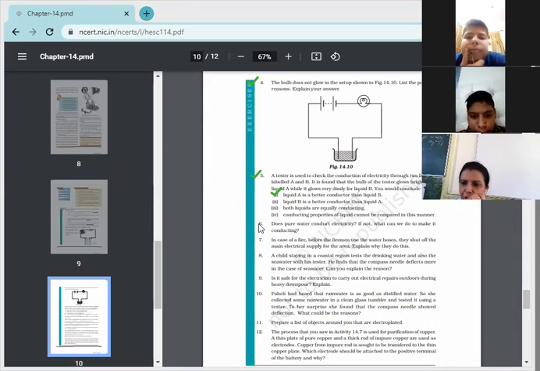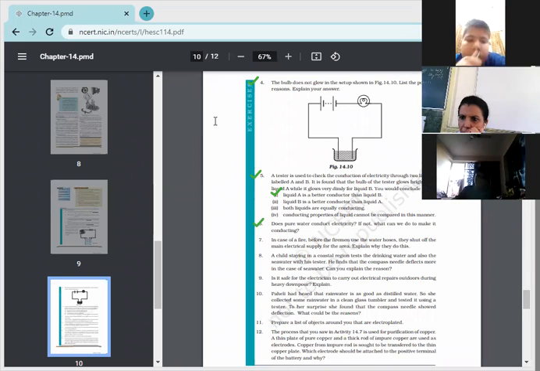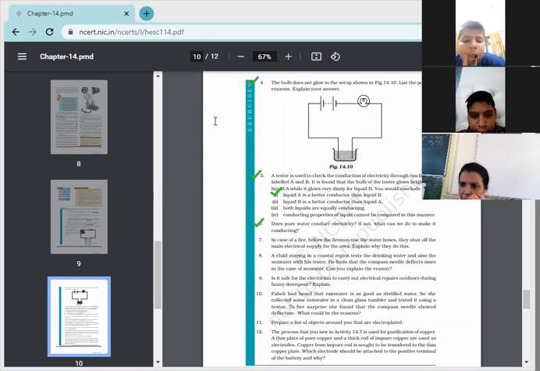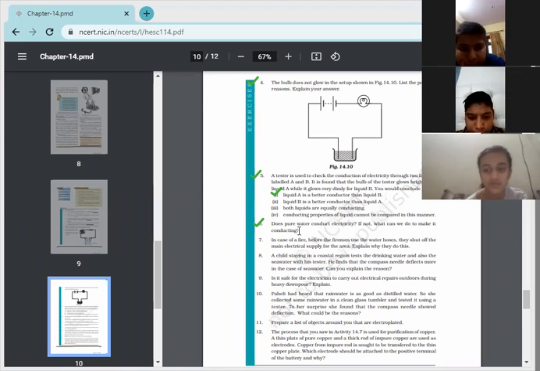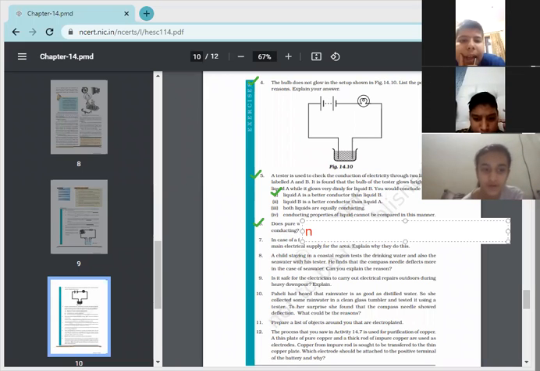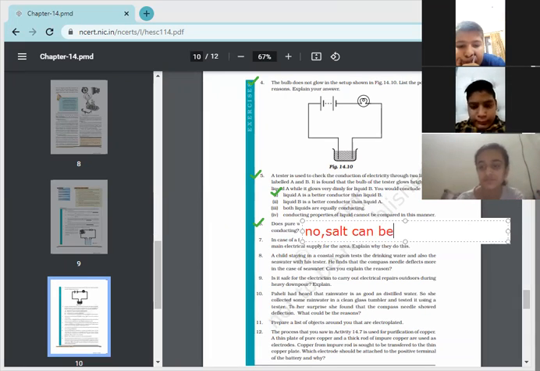Okay. Next question, number C part. Does pure water conduct electricity? Yes, Veronica. If not, what can we do to make it more conducting? No, pure water doesn't conduct electricity, but when salt is dissolved in pure water, it conducts electricity. Yes, salt can be dissolved.